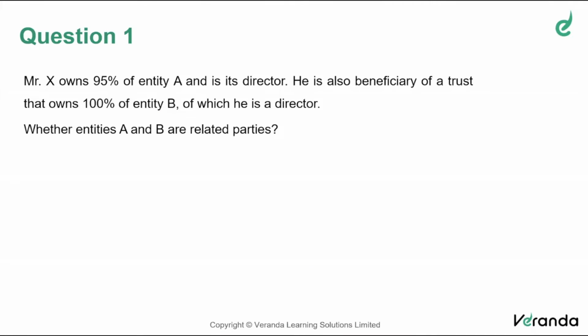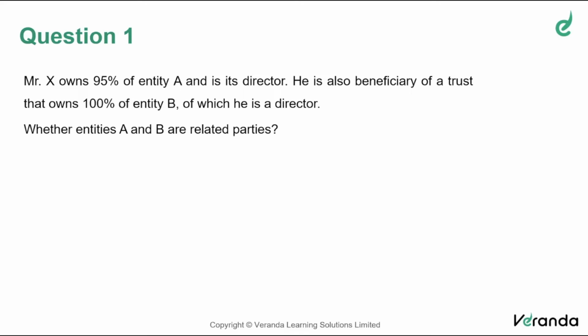As you can easily understand, this question is based on related parties, Ind AS 24, covered by chapter 10. Let's read the question, friends. Mr. X owns 95% of entity A and is its director. So it's very clear that Mr. X is capable of controlling entity A, not necessarily by holding the shares, but also by being its director. He's a key management person.